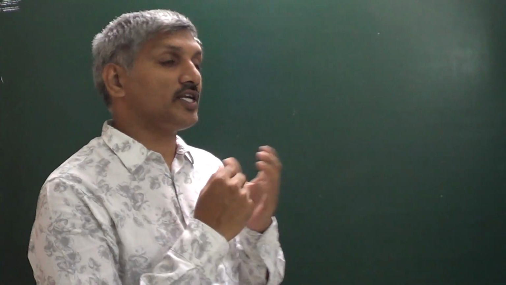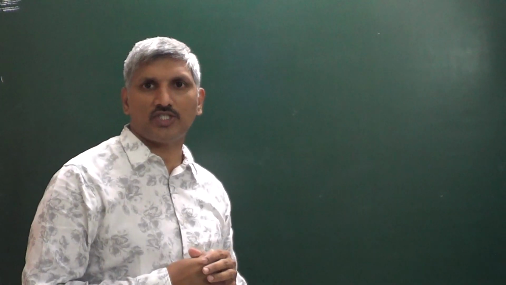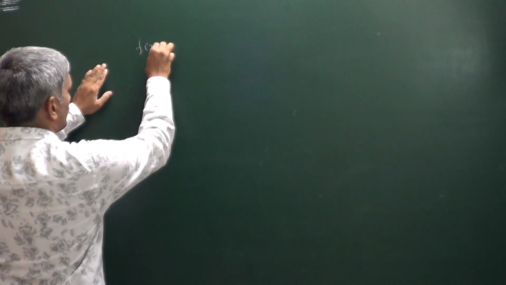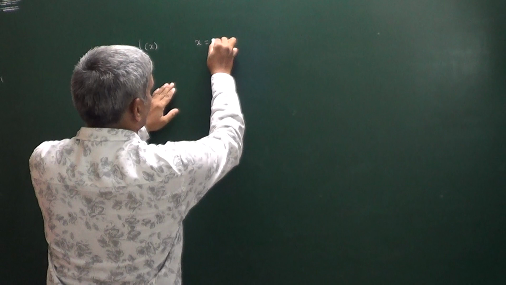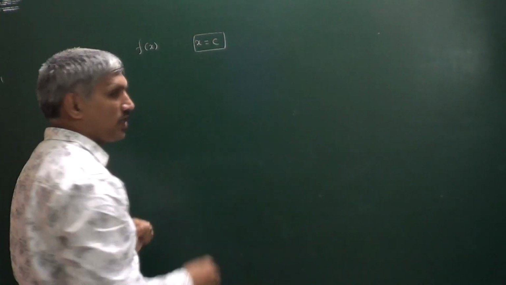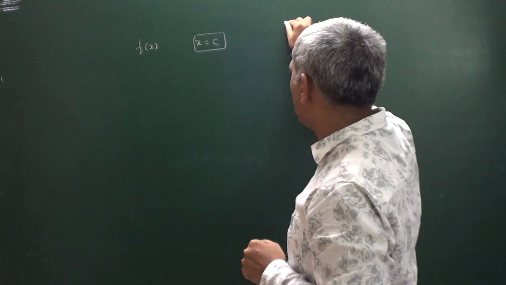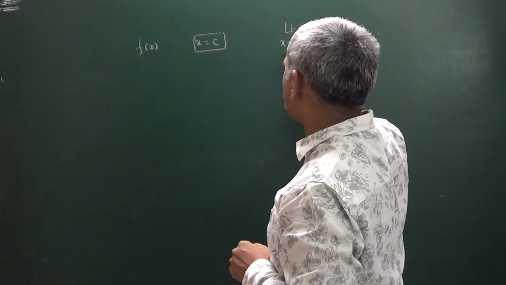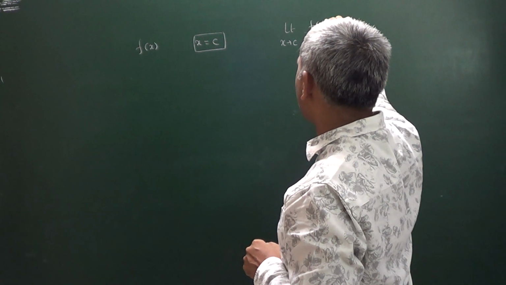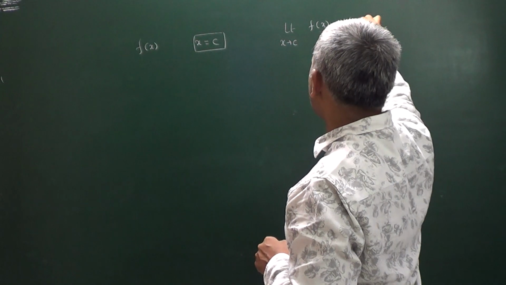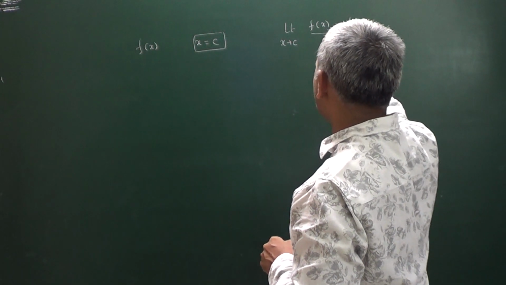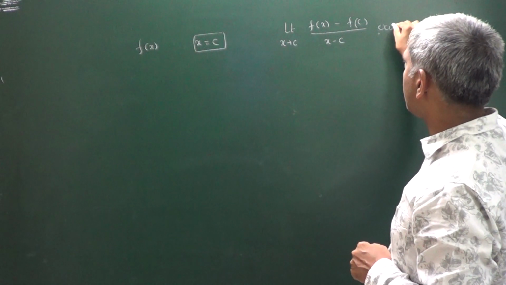So next immediately we will try to discuss, because continuity and differentiability I will try to discuss together. So what is the differentiation at a point x is equals to a? A function f of x is said to be derivable or differentiable at x is equals to c if limit x tends to c of f of x minus f of c divided by x minus c exists finitely.